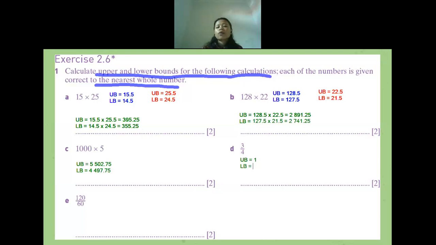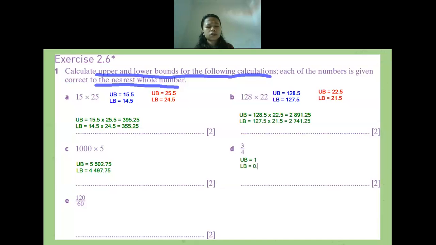Okay, let us continue with the lower bound. What is the lower bound? 0.55. Sorry, 0.7.